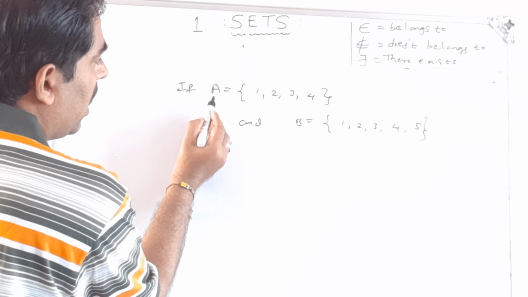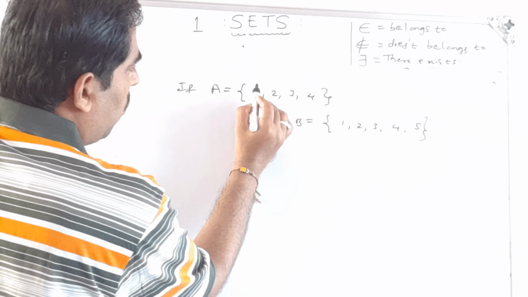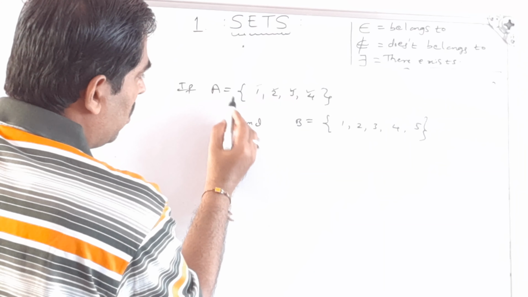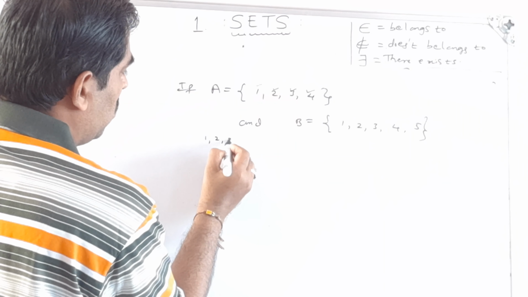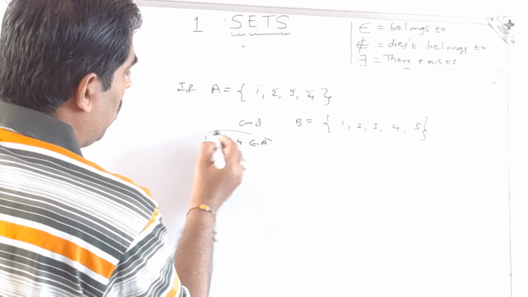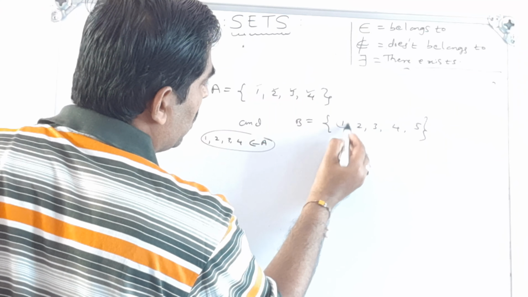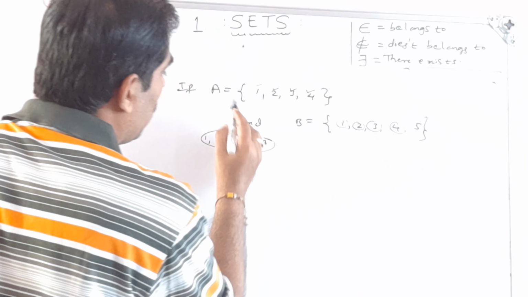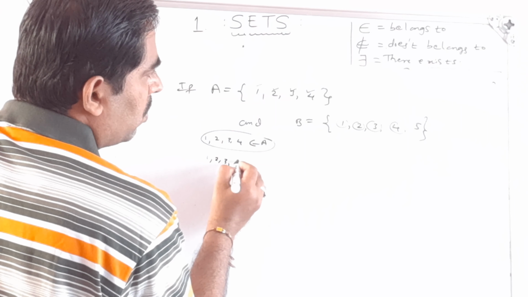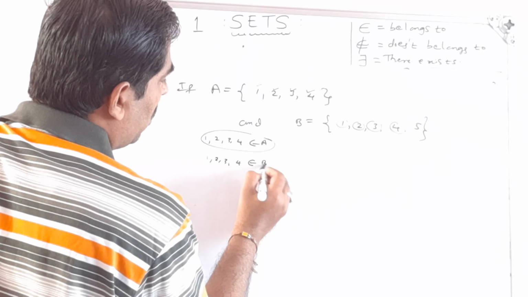These are finite sets. See here, 1 2 3 4 belongs to A, so all the elements lie in set A. Then 1 2 3 4 also lie in set B. So 1 2 3 4 belong to B. And 5 is there, no problem.